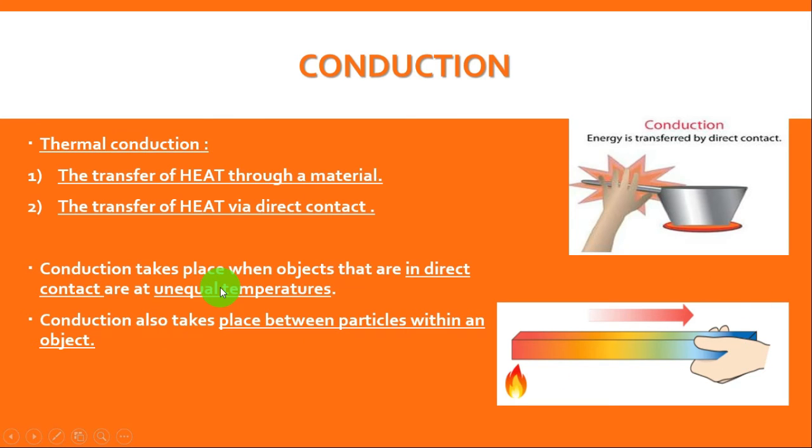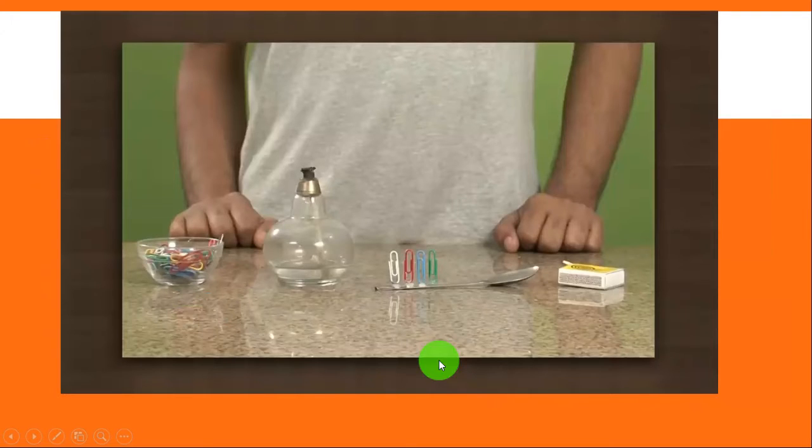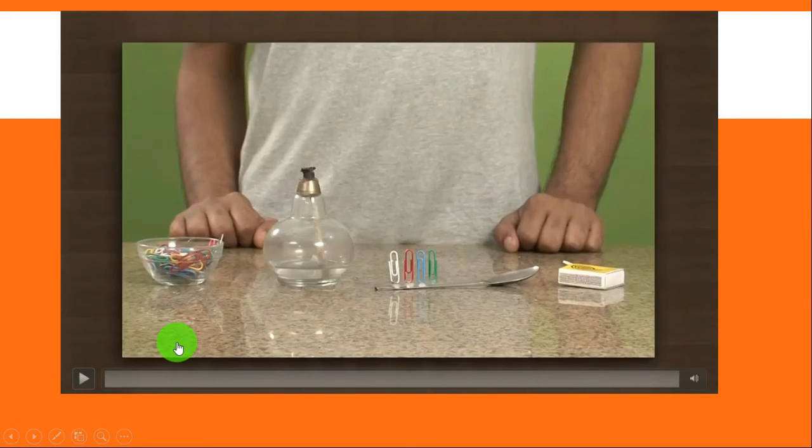Conduction takes place when objects that are in direct contact are at unequal temperature. We know this, we said before. We have heat transfer or energy transfer between two objects that are at unequal temperatures, from hot object to cold object. Conduction also takes place between particles within an object, the same as this example. Okay? Now, let's watch also this experiment together. Then I will ask you questions about it.